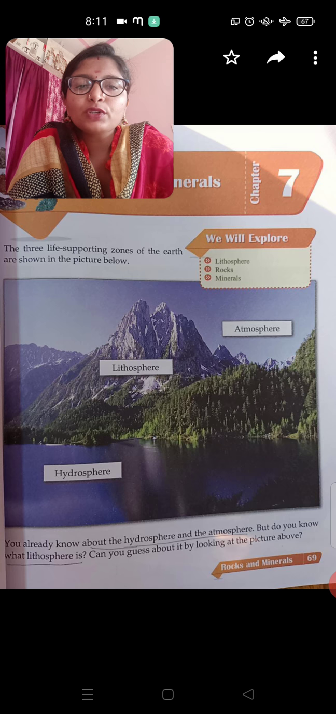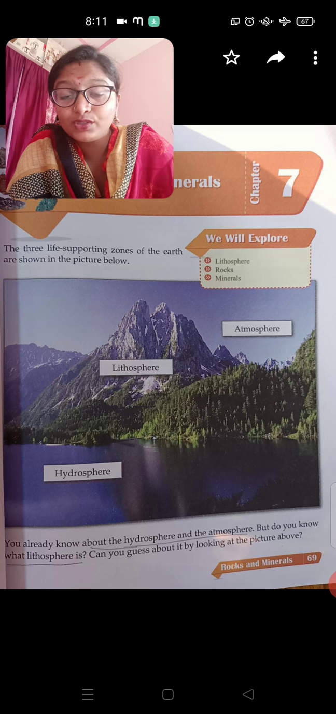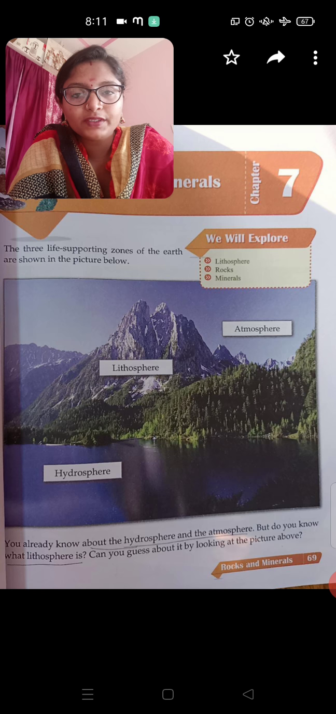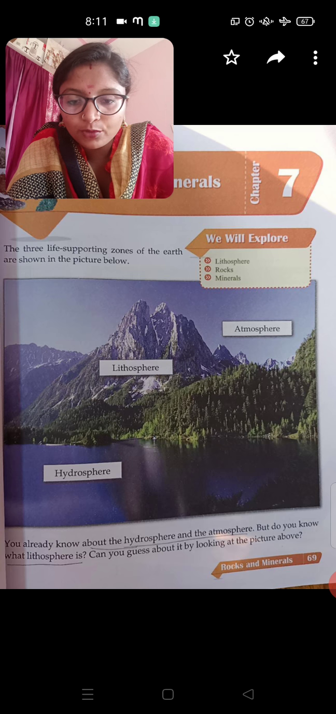The three life supporting zones of the earth are shown in the picture. So, in order to support the earth's life, there are three layers, three zones. What are they? Atmosphere, hydrosphere, lithosphere. You already know about the hydrosphere and atmosphere, but do you know what lithosphere is? Can you guess about it by looking at the picture above?